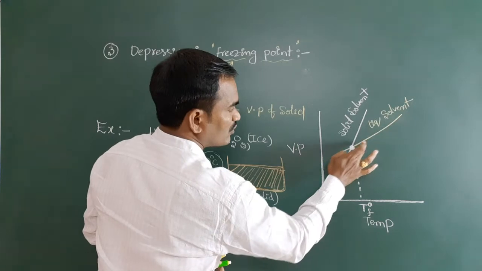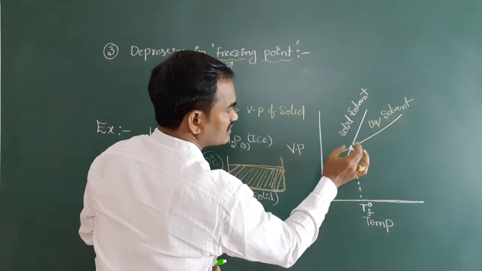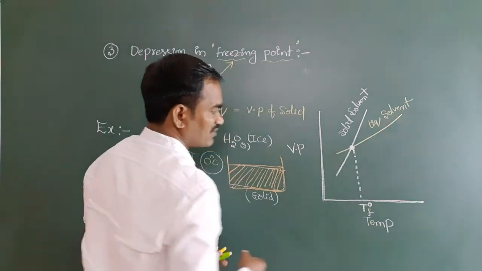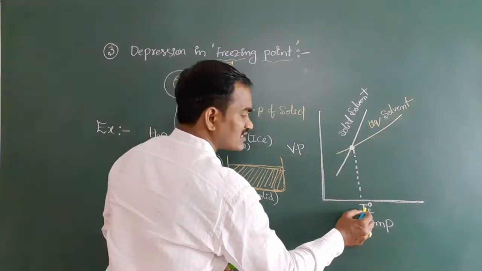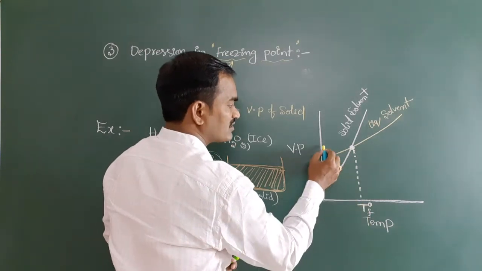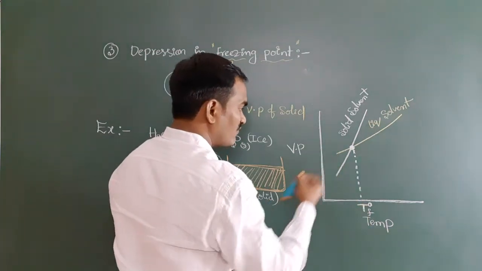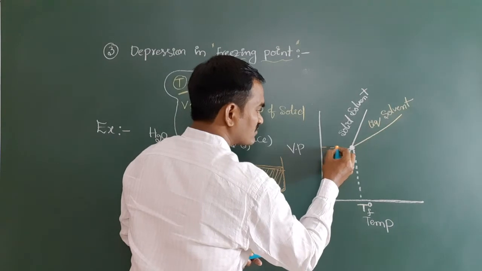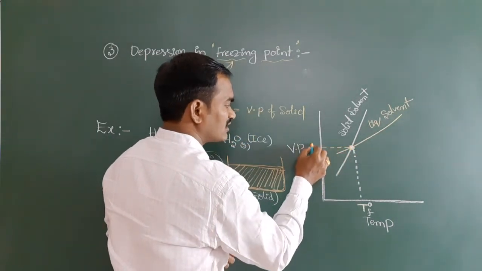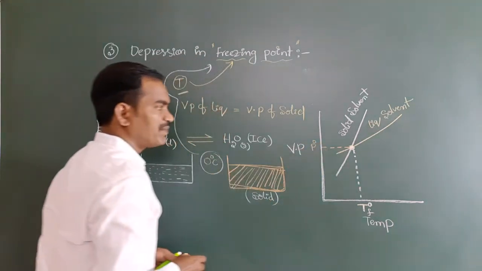Both vapor pressures are equal at this temperature, so this is called the pure solvent freezing point. Both vapor pressures are equal, that's why we take it as P naught.